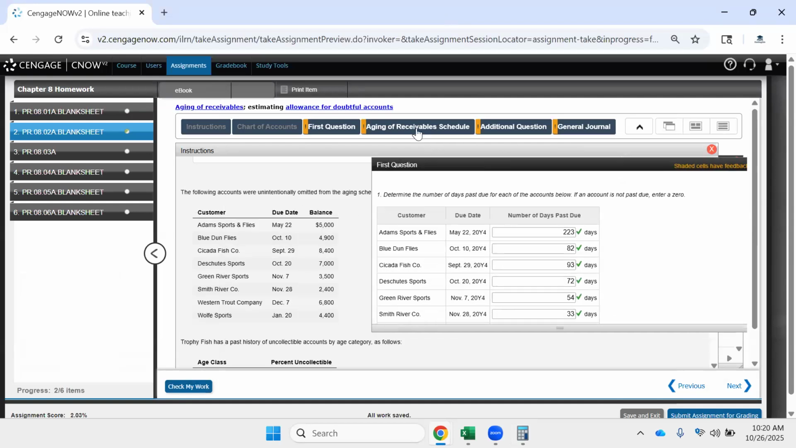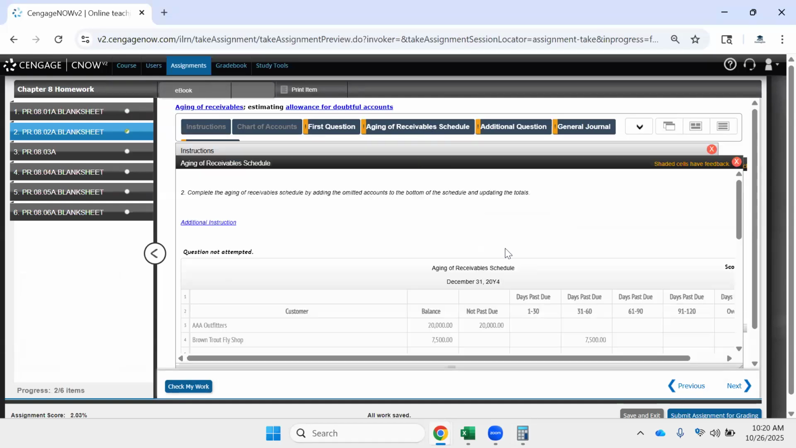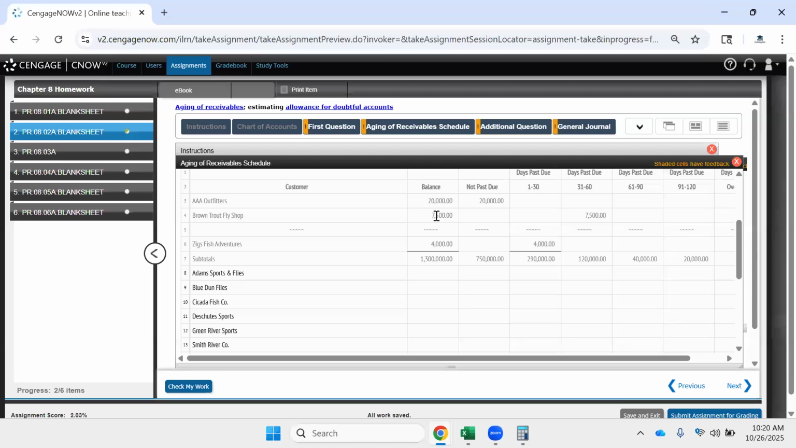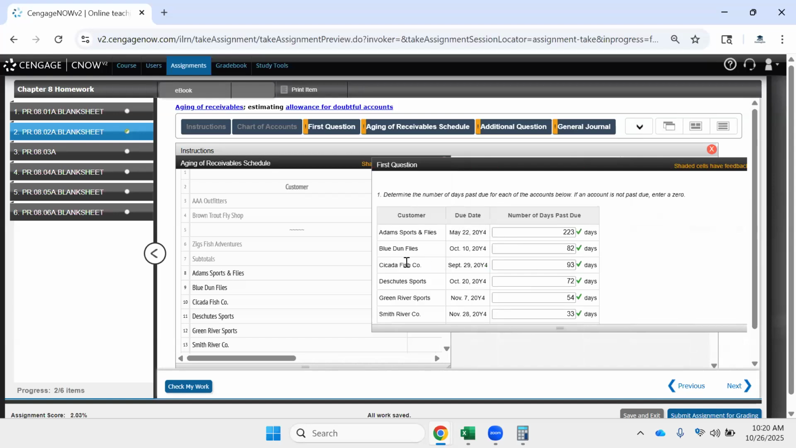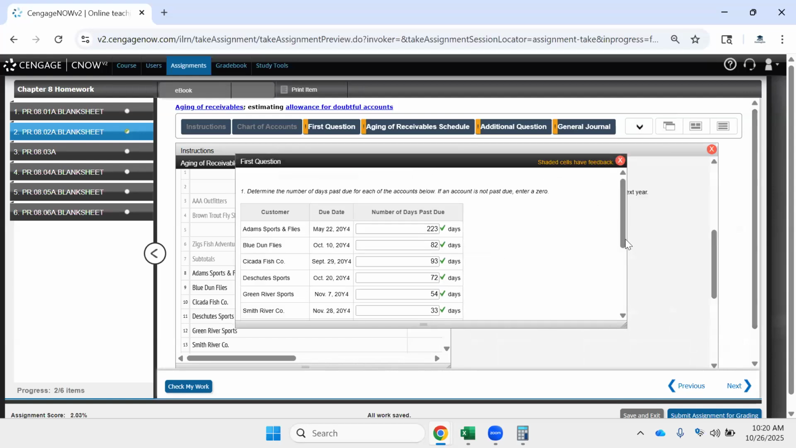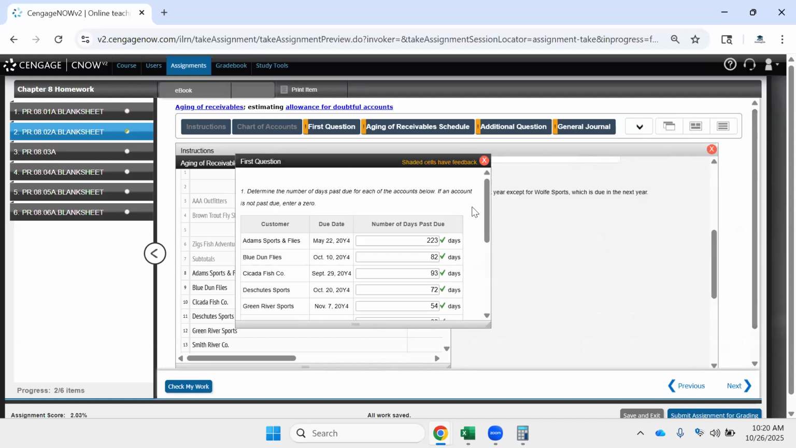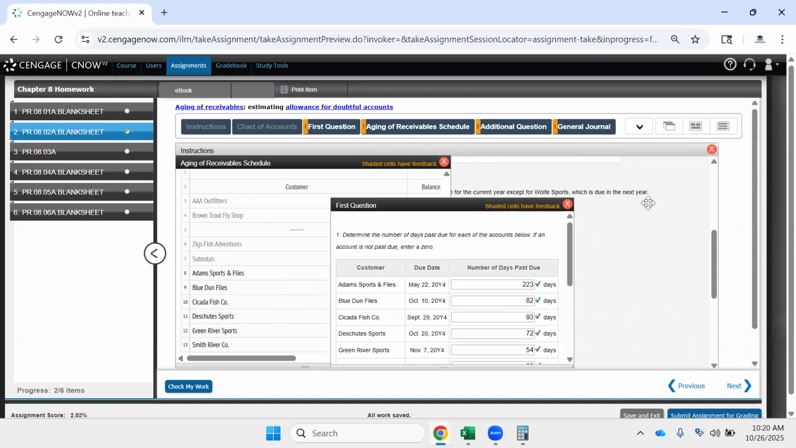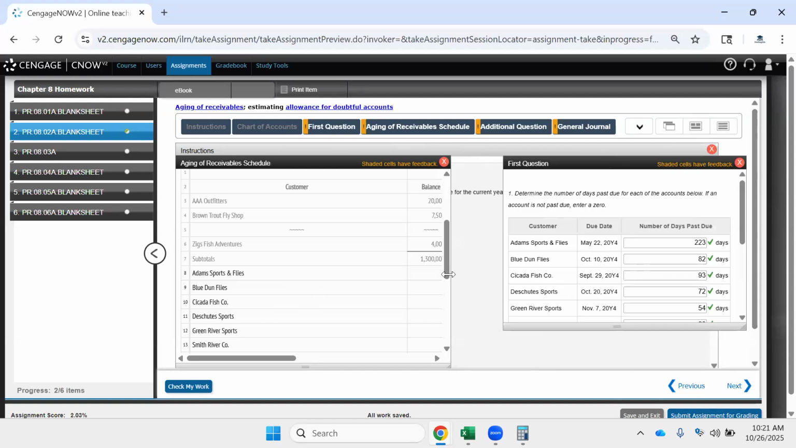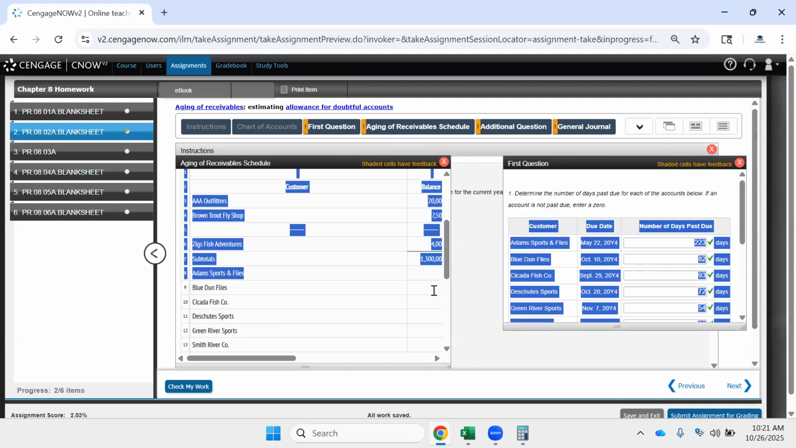We have all the amounts here, and this is what was omitted from the aging schedule. So we had the existing two that were already there, and that kind of just gives us an example of how this is supposed to be written out. And now we need to determine where each of these will go, what bucket each of these will go in. We'll go in order, so for Adams Sports and Flies Company,